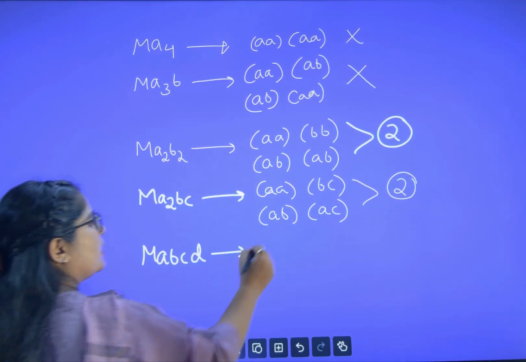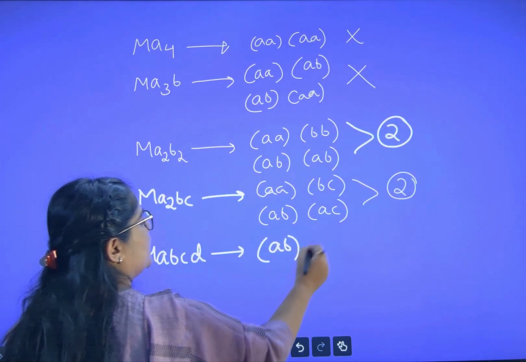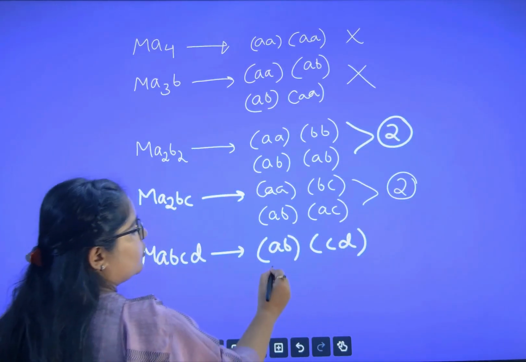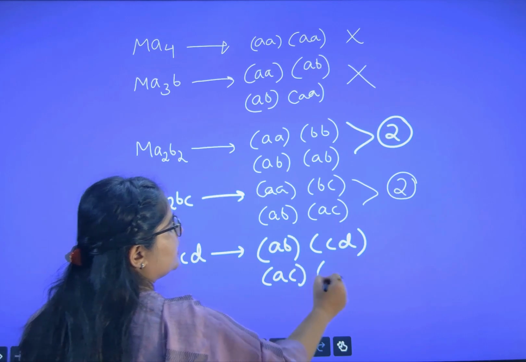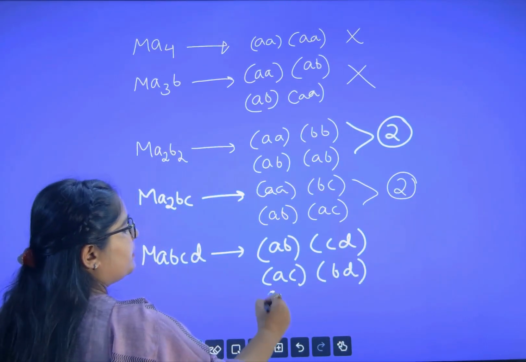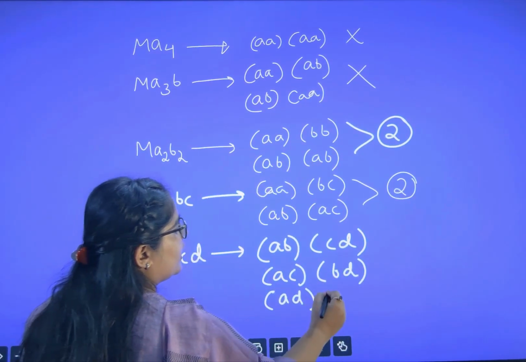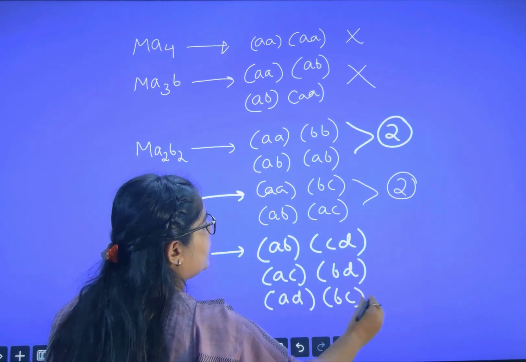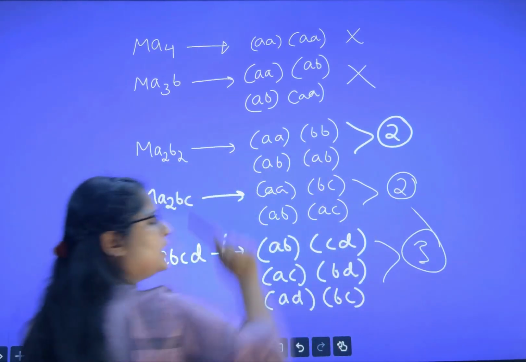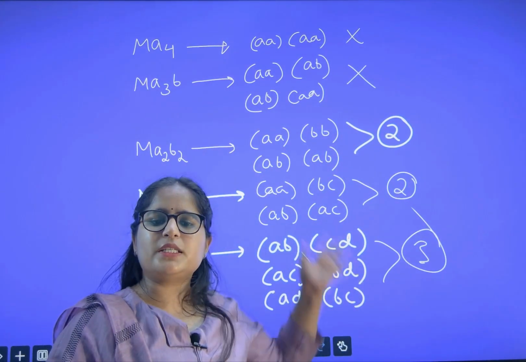Let us make the pairs. One I can say A, B, C and D. Now next, what I can do? A with C, A, C, B, D. Remaining, third pair I can say A, D and B and C remaining. So how many possibilities? 3 possibilities, right? So how many GIs? 3.